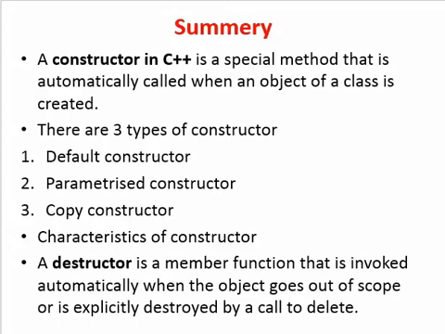Constructors have three types: default constructor, parameterized constructor, and copy constructor. In the characteristics of constructors, the name of the class and the constructor must be the same. A constructor does not return any kind of value.